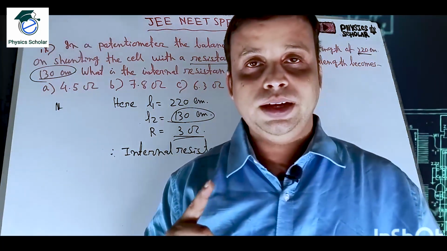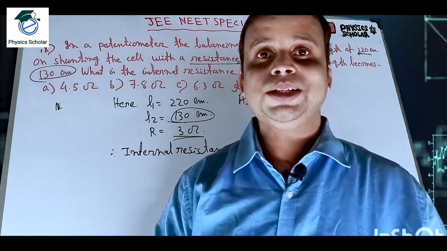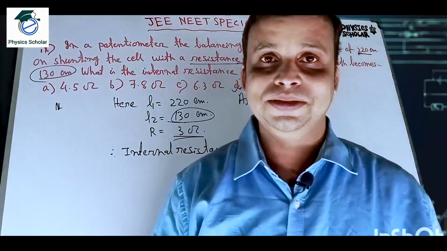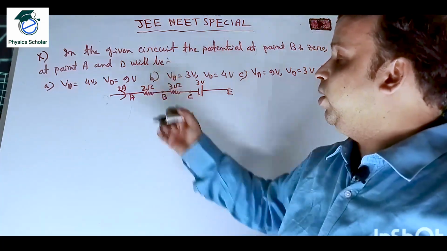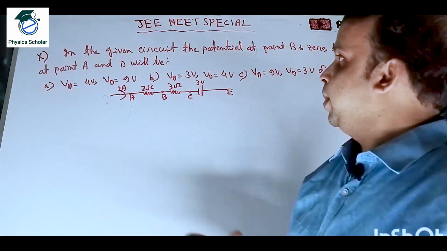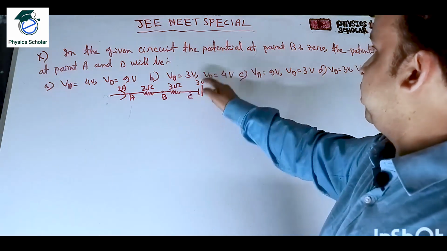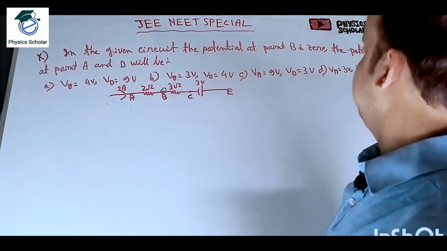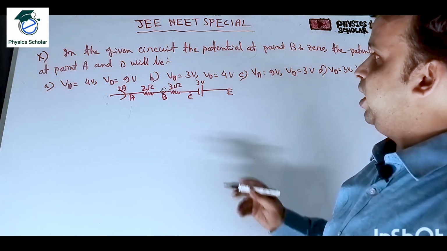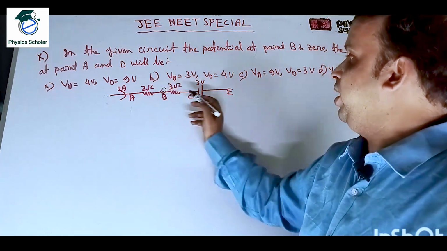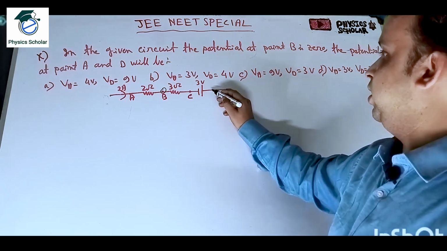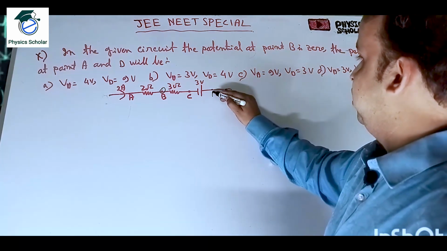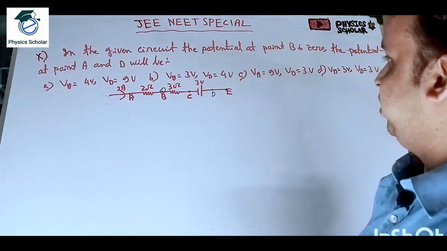Now we will move to the last problem of today's episode, last but not the least, problem number 10. Okay students, so now let us move to problem number 10. In the given circuit, the potential at point B, that means the potential of this point, is 0, clear. And what will be the potential at point A and at point D?